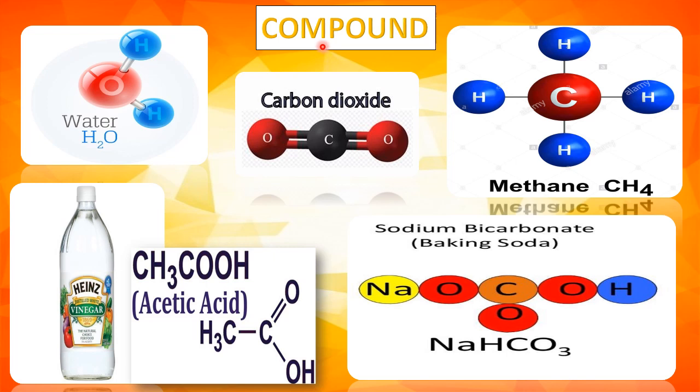Compound. When two atoms of different kinds combine in a fixed ratio, they form a molecule of a compound. For example, water is a compound because its molecule contains two different atoms, hydrogen and oxygen. Water, being a compound, can be broken down into its constituents hydrogen and oxygen by a chemical process. Some other examples of compounds are carbon dioxide, methane, acetic acid and sodium bicarbonate.